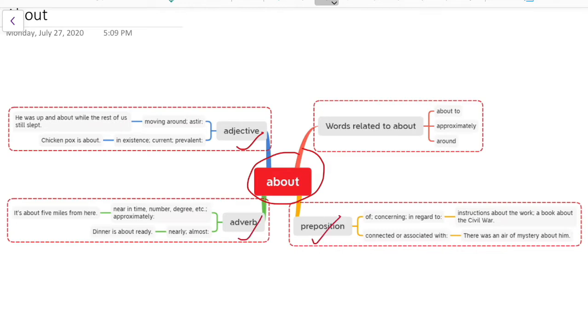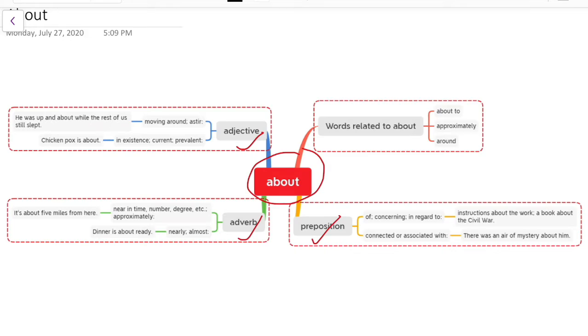As you all know, a preposition is a word that normally comes before the noun and expresses a relation to another word or element in a clause, such as the man on the platform or she arrived after dinner. Okay, so let us see the meaning of about with respect to preposition.